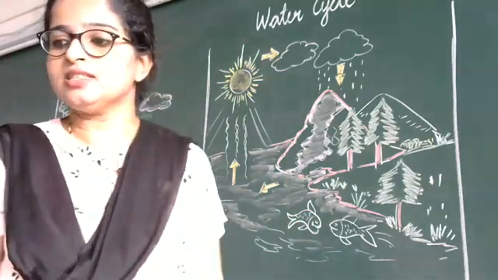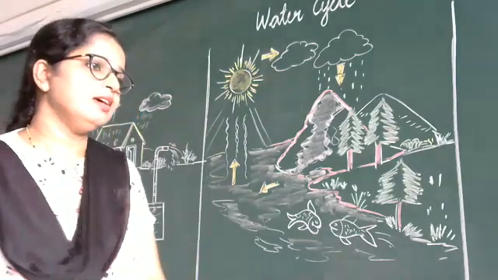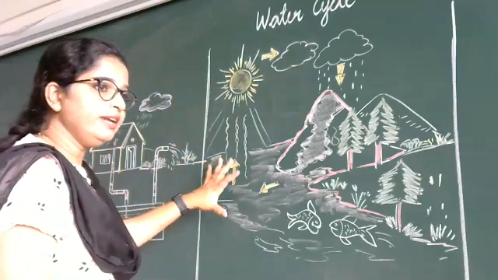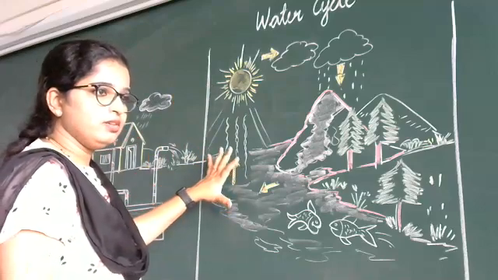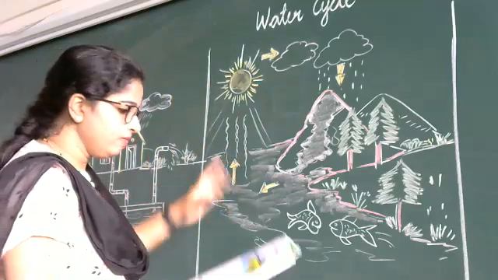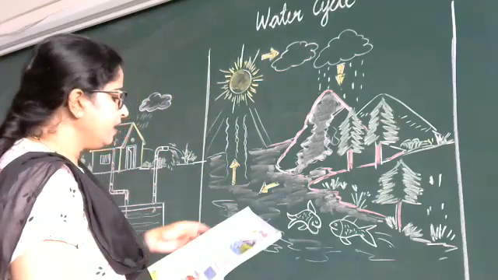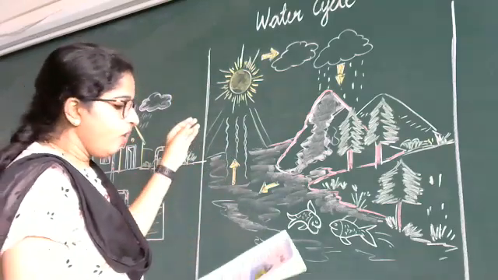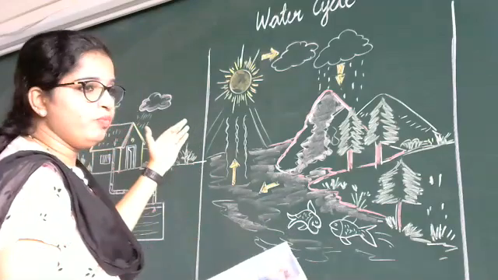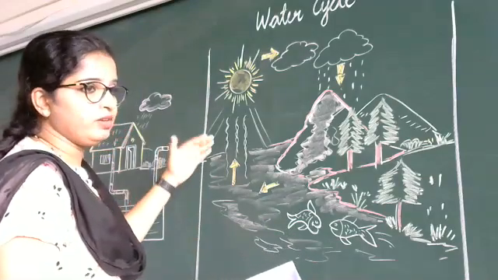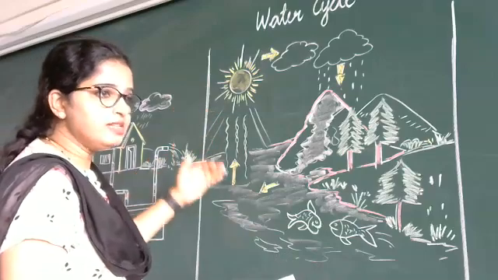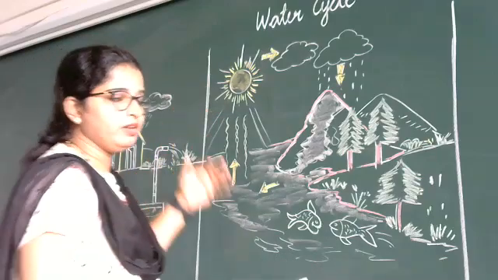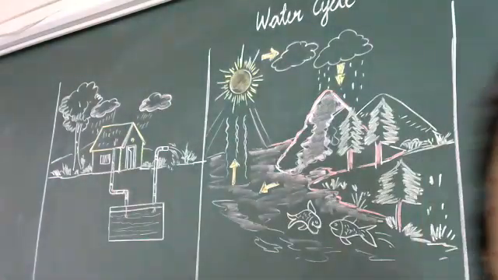The sun heats the water present in the river. What does the sun do? It heats the water. First the sun heats the water in river, lake, pond and sea. Hot water takes the form of water vapor. When the sun heats the water and the process begins, that is water vapor. You can see the water vapor.